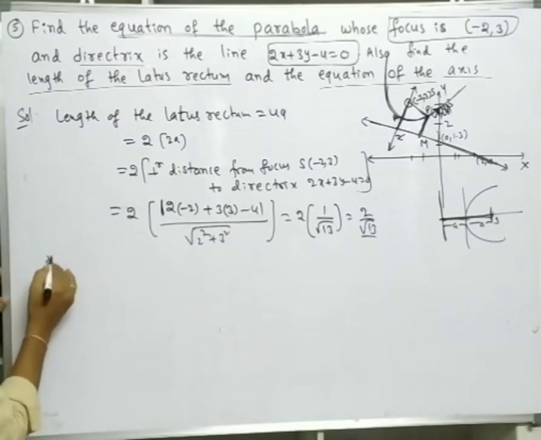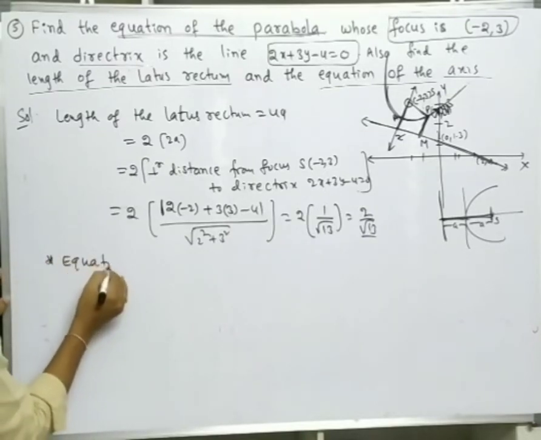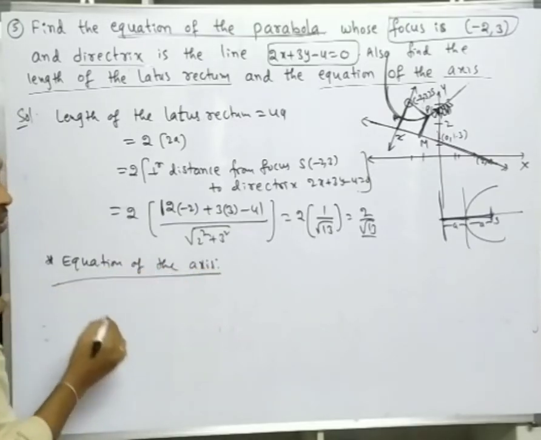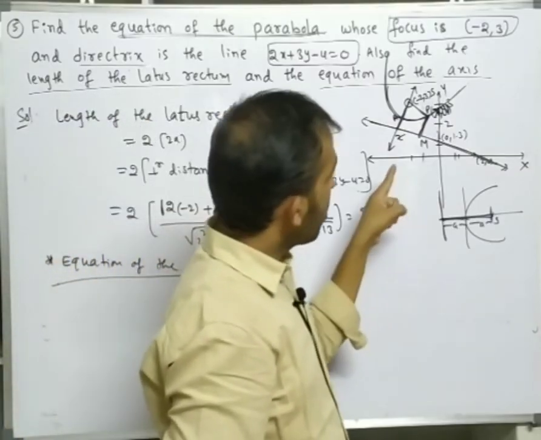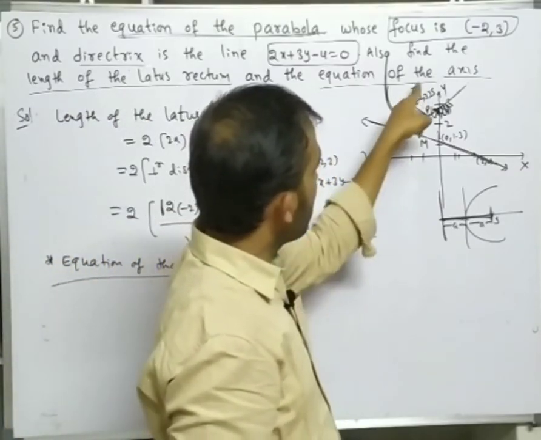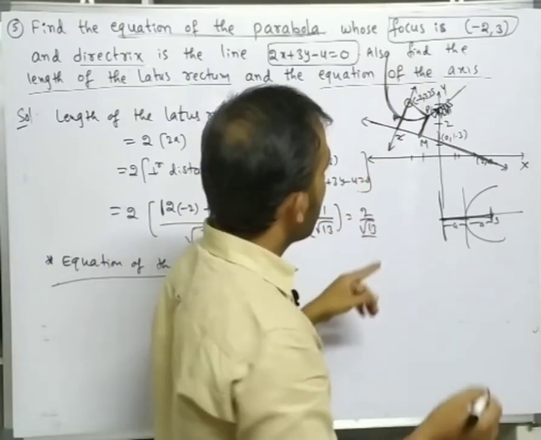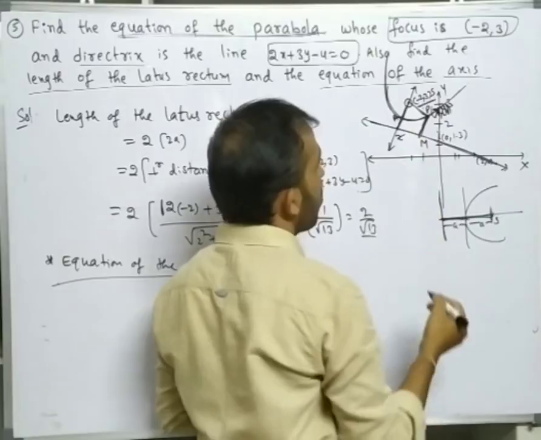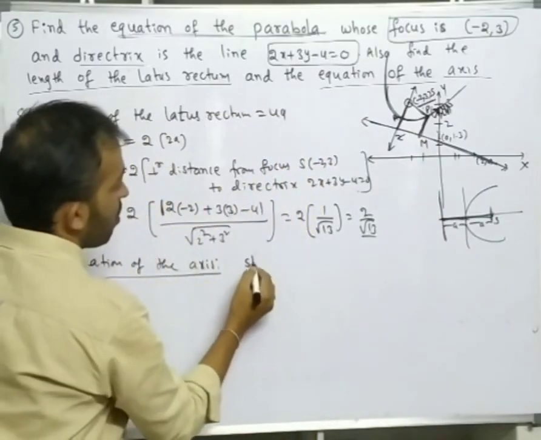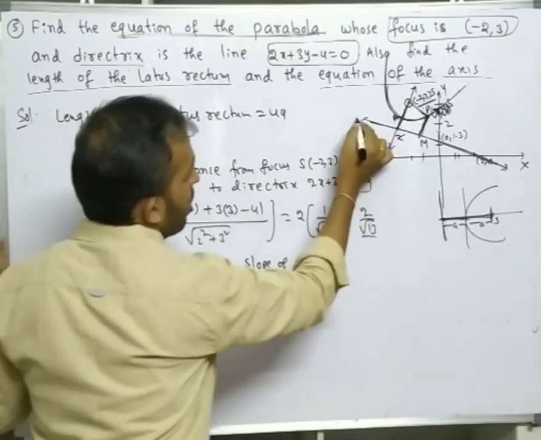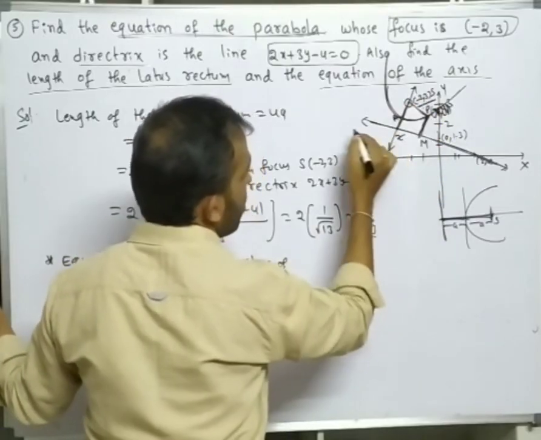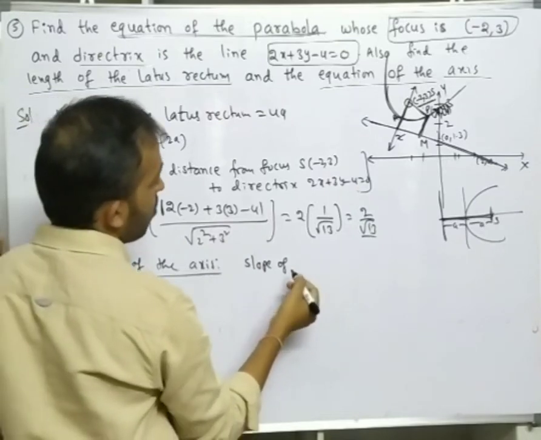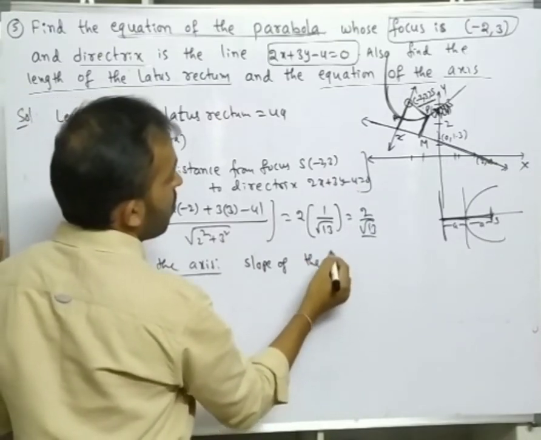Next, the equation of the axis. How can we find the equation of the axis here, right? So the equation of the axis means this is the axis. Okay, we know the point, we should know the slope. So how can we find the slope? These two are perpendicular to each other, so if we know the slope of the directrix, we can find the slope of the axis. So what is the slope of the directrix?